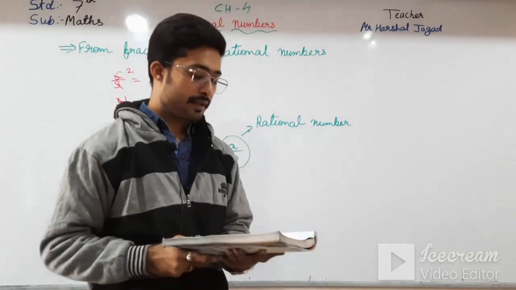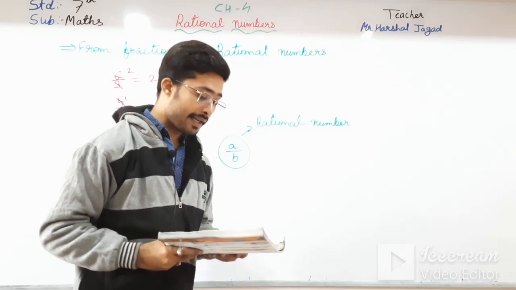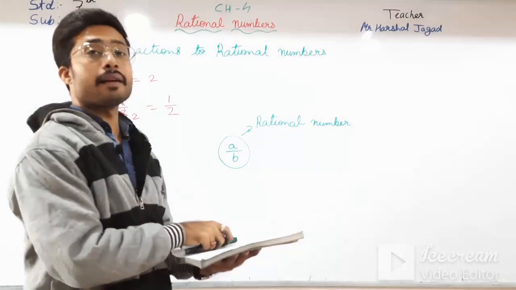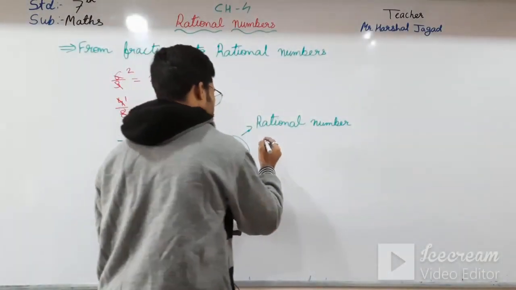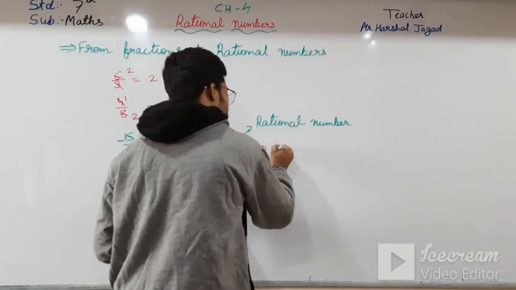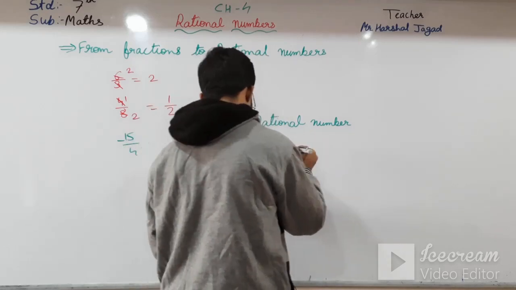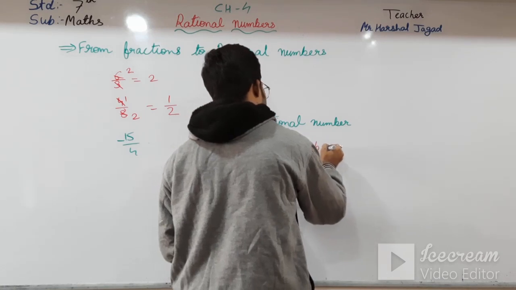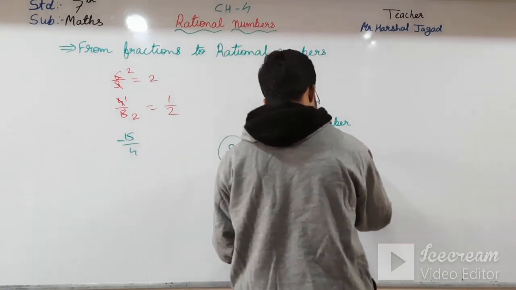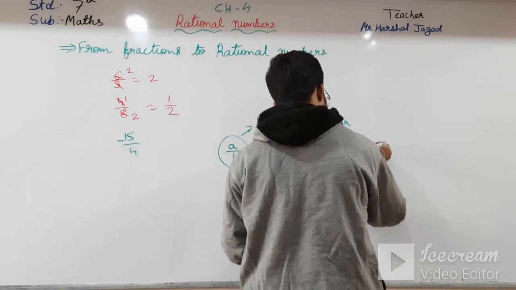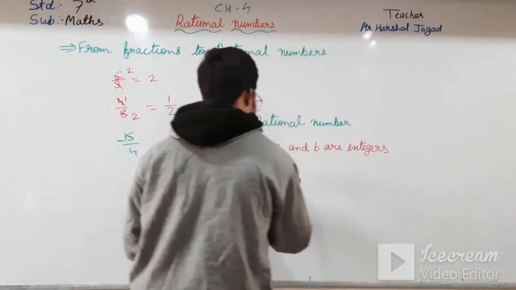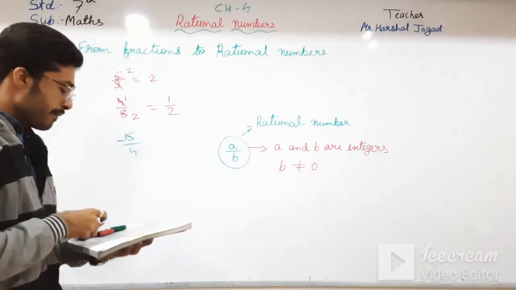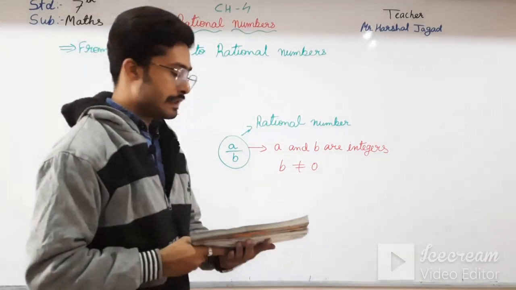Now, moving further, here they have made a condition: a and b are integers, but b is not equal to 0. b will not be equal to 0.